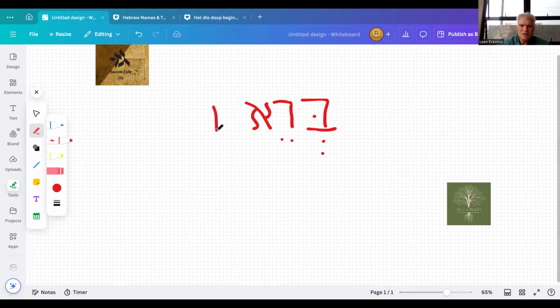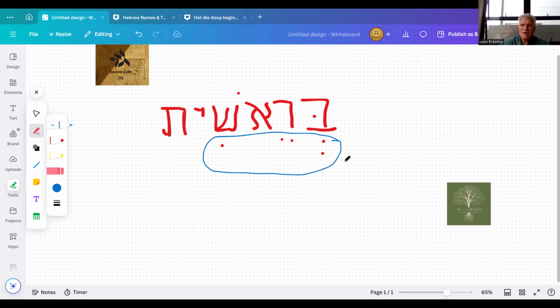and a Shin and a Yud and a Tav. Now, I want to point out something here today that's very important. These little dots over here, they are the vowels in the Hebrew alphabet.